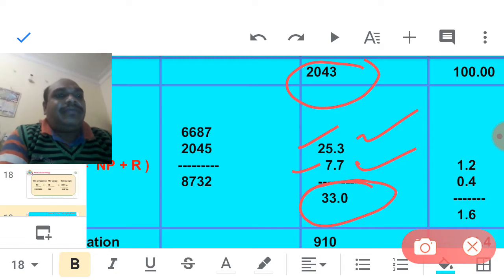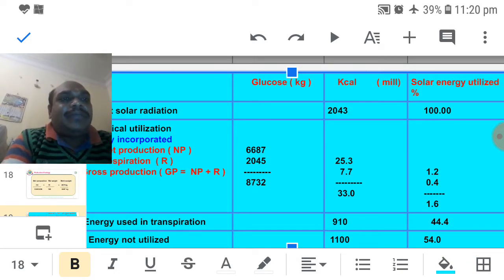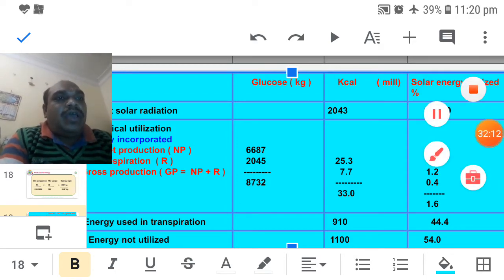Totally 33 kilocalories are produced. How much is utilized?